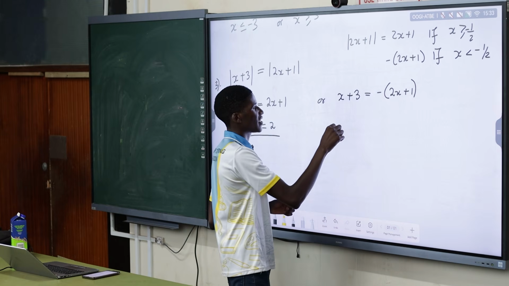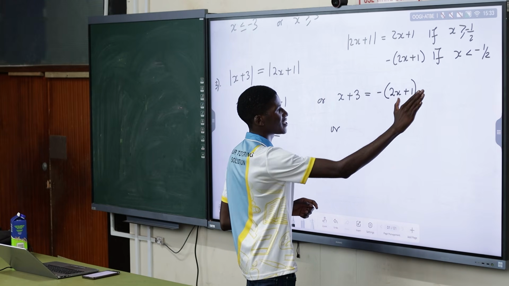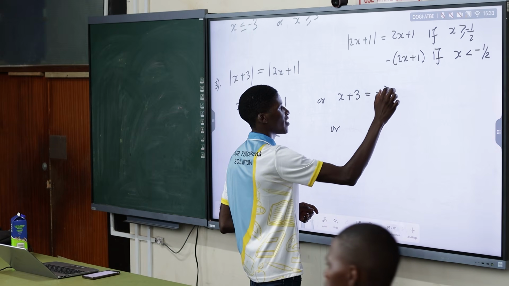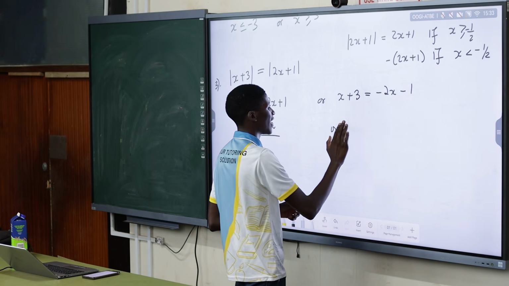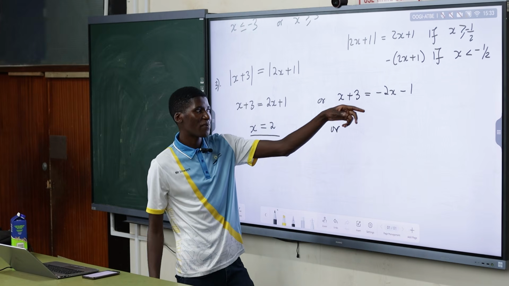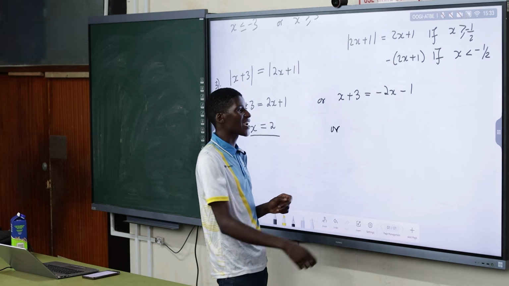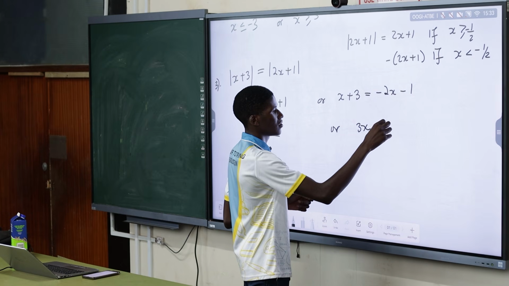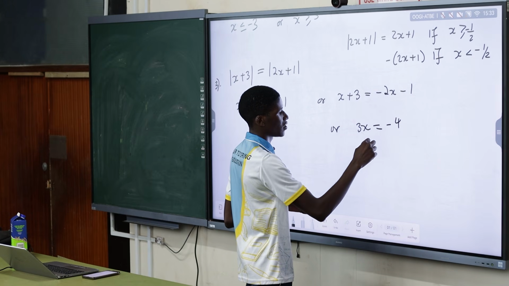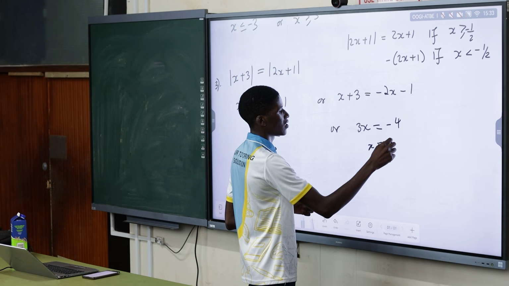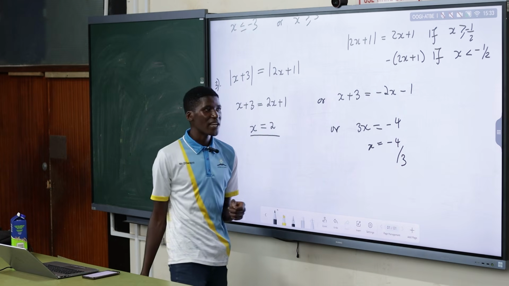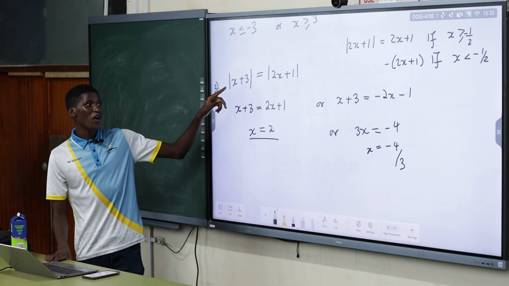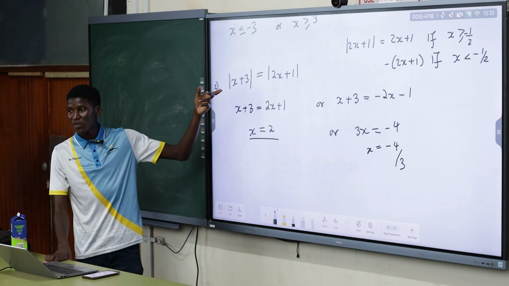Or the other option that you can have, let's just distribute, this will be minus 2x minus 1. So I'll say minus 2x minus 1. Here, obviously, you do your basic high school maths. Take this one across, it will be 3x, and on the other side minus 4. So x can also be negative 4 by 3. You can now prove your equation by putting any of those values. You can put x equals 2 here and see what the absolute value equals.